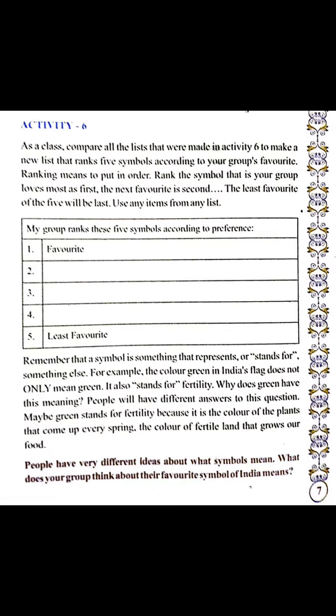So after that, you can see here, for example, the green color in India does not only mean green, it also stands for fertility. Why does green have the meaning? People will have different answers to this question. Maybe green stands for fertility because it is the color of the plants that come up every spring, the color of fertile land that grows our food. So earlier also I told you the green color which is present in the lowermost band of the Indian tricolor flag stands for the greenery of agriculture. So here also you can see it is said that it is representing the fertility of Indian agriculture.